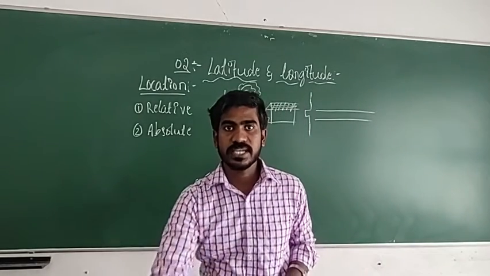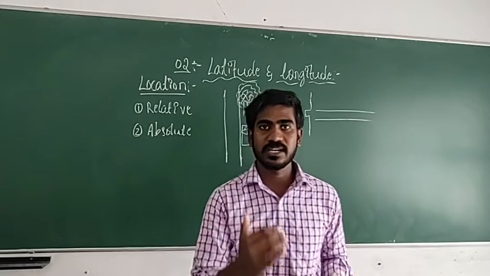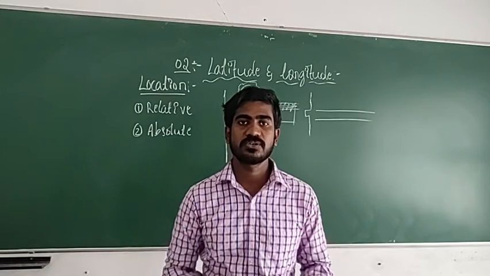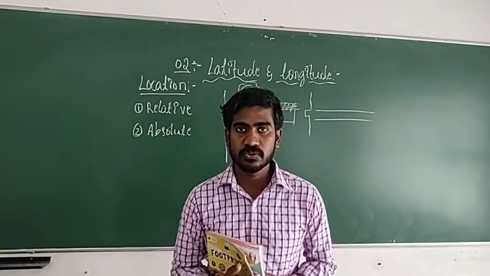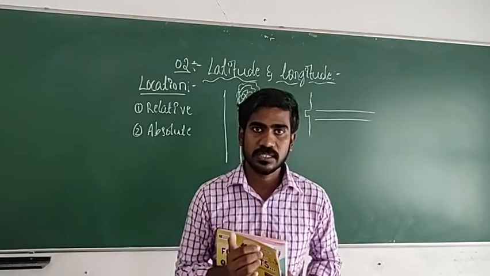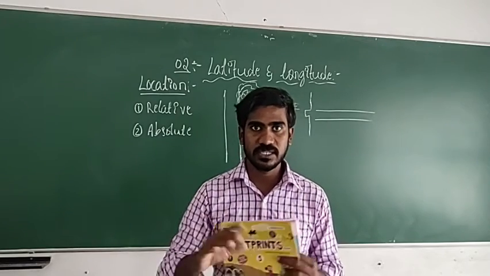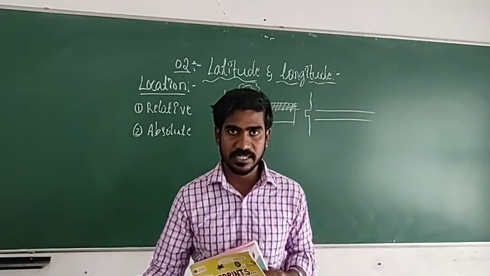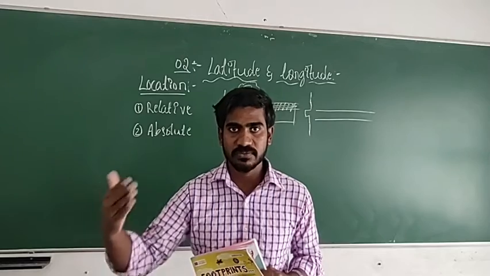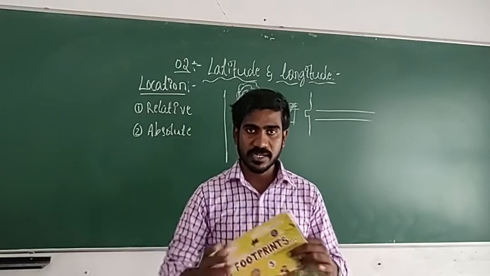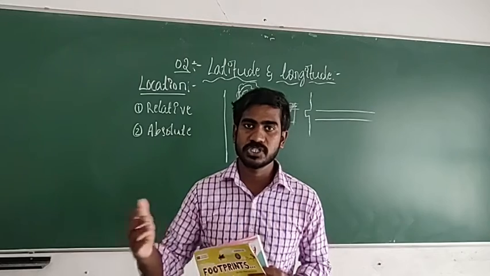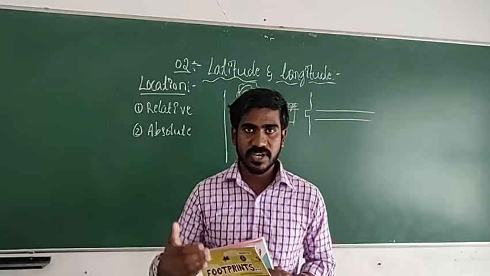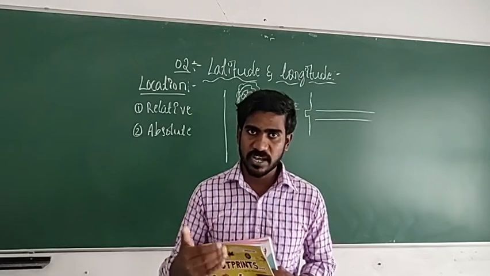Before going into the chapter, let us recall what we studied in the first chapter, the earth's surface. In that we saw mainly two things that can be found on the surface of the earth. One is big land masses, which are called continents. We have 7 continents on the earth, and the water bodies. We have 5 major oceans on the earth. The 7 continents we have already studied, and you have written them in the homework, and the 5 oceans also.